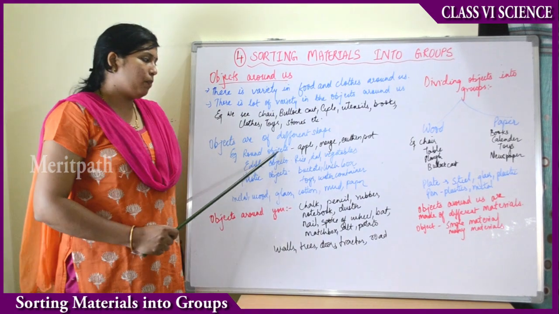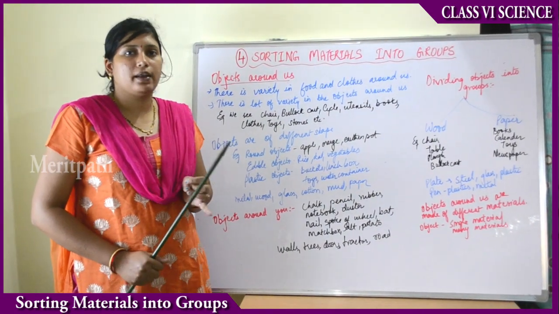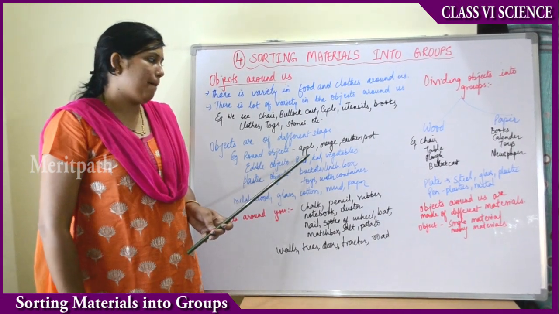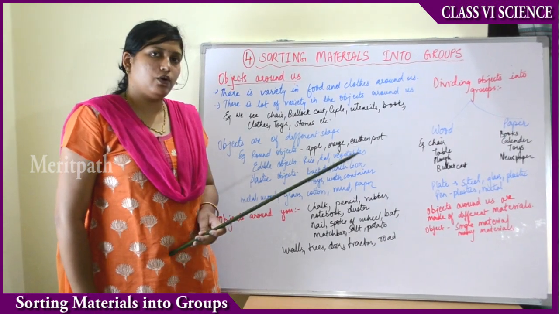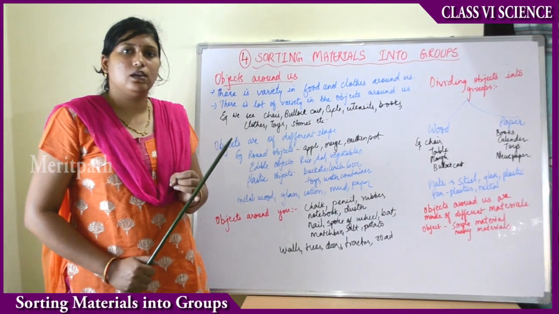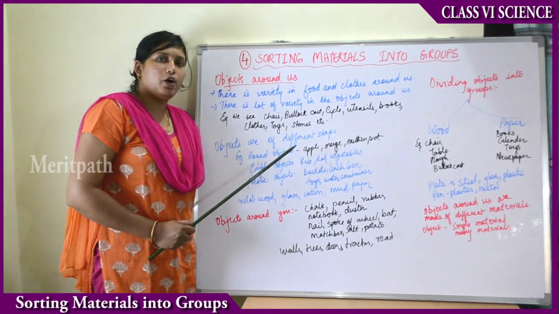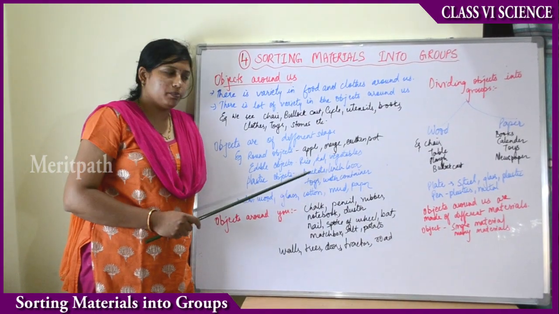Suppose we talk of round objects, round means we can also say spherical. So examples of round objects can be apple, apple is round, right? Orange, orange is round. Earthen pot means ghada, which we say in Hindi. For filling water we use it, no? So that is a round object. Apple, orange, earthen pot can be round objects.